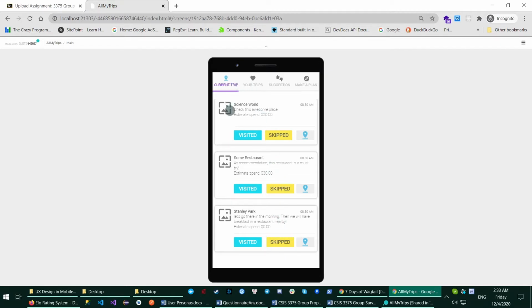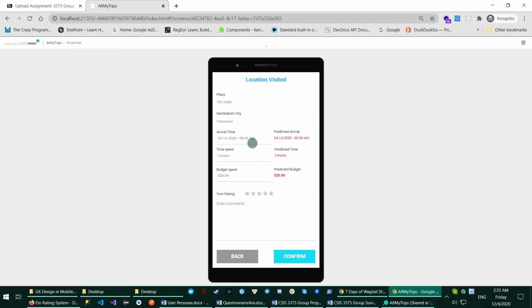Here's the screen of the current trip. In this screen, the user will see all the places that they have planned for the trip, and for every place the user has visited, they can mark the place as visited. That button leads the user to a new activity where they can put in a rating for the place and information like the budget they spent and the time they spent, and the app will use the information for the summary and for suggestions in the future.